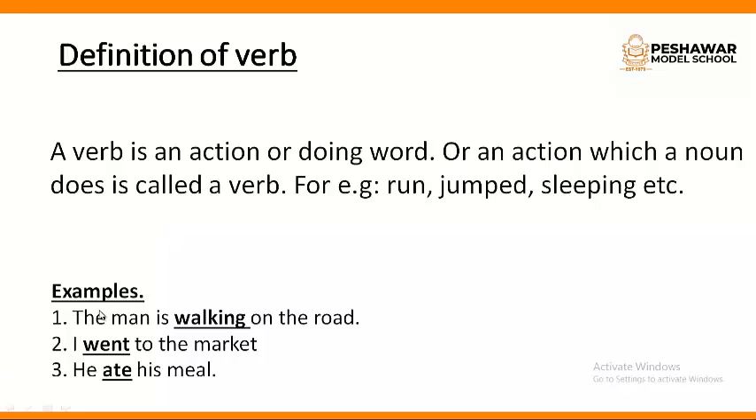For example, the man is walking on the road. This is a form of verb in which ing is used. I went to the market. He ate his meal. Here you can see there are three different types of verbs which are used in these sentences. It means that verb can be used in different types.